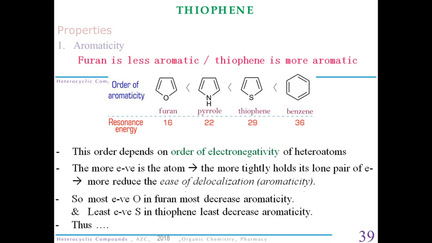Also, we can say that the heteroatom which is more electronegative out of these three, that is nitrogen, sulfur and oxygen, will bind the electrons more tightly, hence in turn decreasing the delocalization.